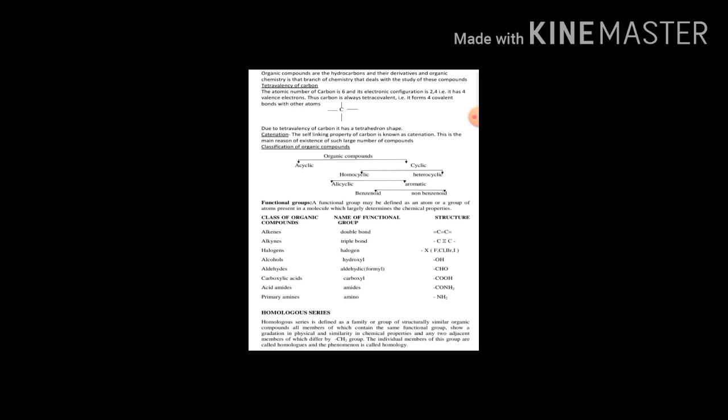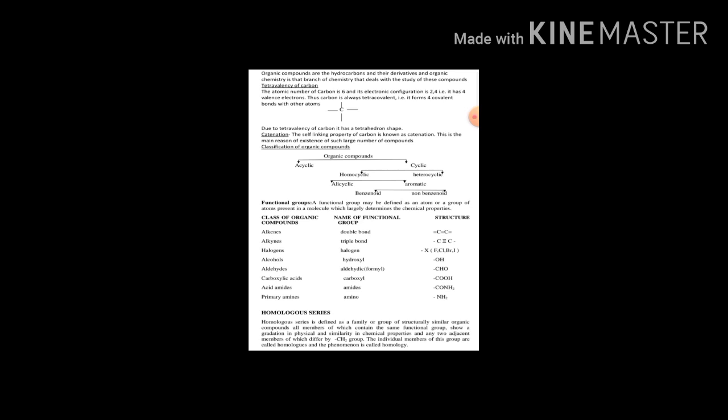Examples are furan, pyrrole, and pyridine, in which the atoms are bonded in a closed chain manner, but one of the carbon atoms is replaced by a heteroatom like oxygen, nitrogen, or sulfur in the ring. These are called heterocyclic compounds.